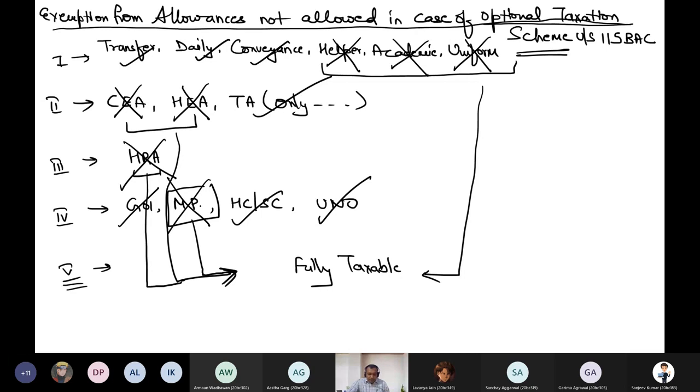In category 1, transfer, daily, conveyance exemption continue to be allowed, but no exemption for helper, academic, uniform in case you opted for optional taxation scheme. In category 2, transport allowance exemption continue to be allowed, no exemption for children education allowance and hostel expenditure allowance. In category 3, house rent allowance exemption will not be given. In category 4, allowance paid outside India by the government of India to an Indian citizen, High Court, Supreme Court judges, sumptuary allowances, United Nations officials income, still tax free even if you opted for optional taxation scheme. But daily allowance and constituency allowance to an MP will become fully taxable.